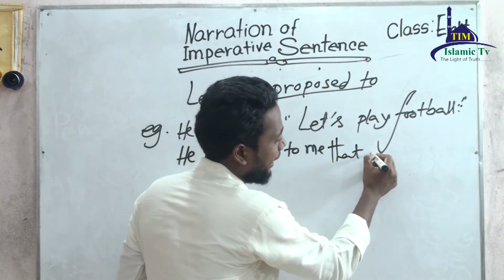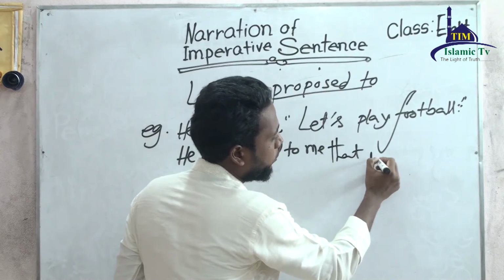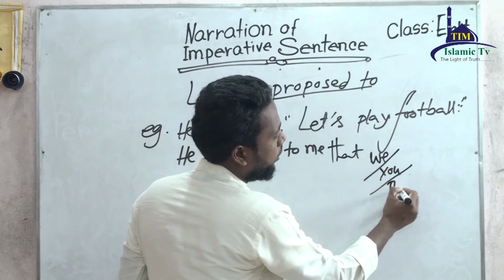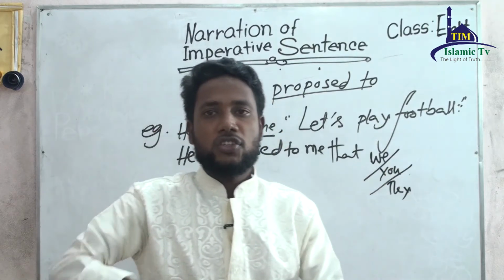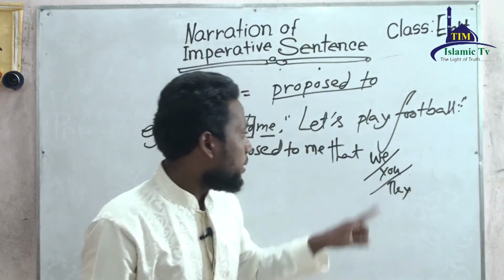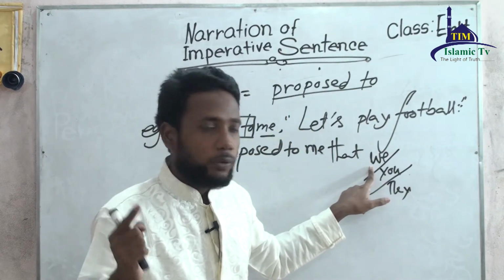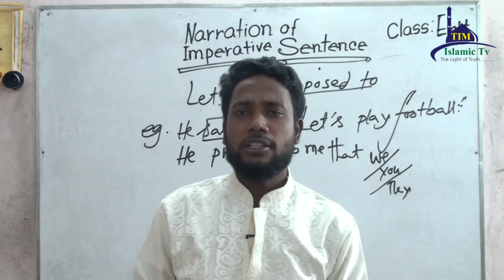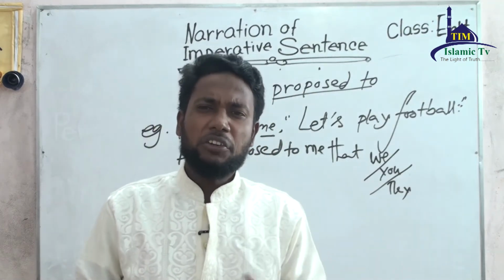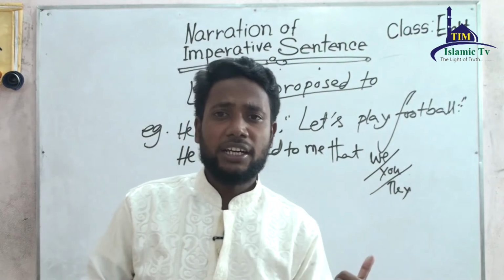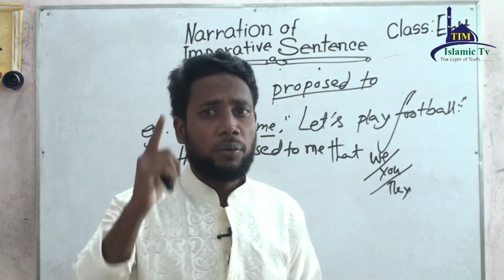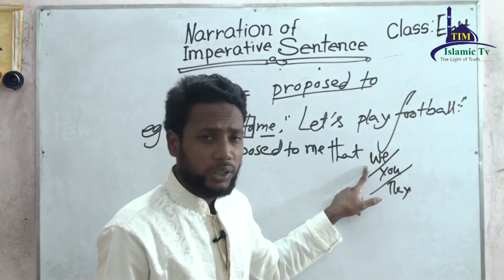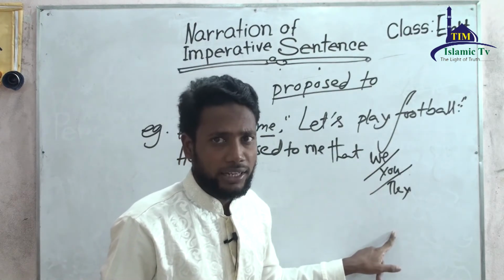You can use here we, you, or they. Point to be noted: first, in this place, you can use we, you, and they. But most of the students in your country know only one of them. I can use they or we, but this is wrong. You have to use it according to the person: we, you, and they.